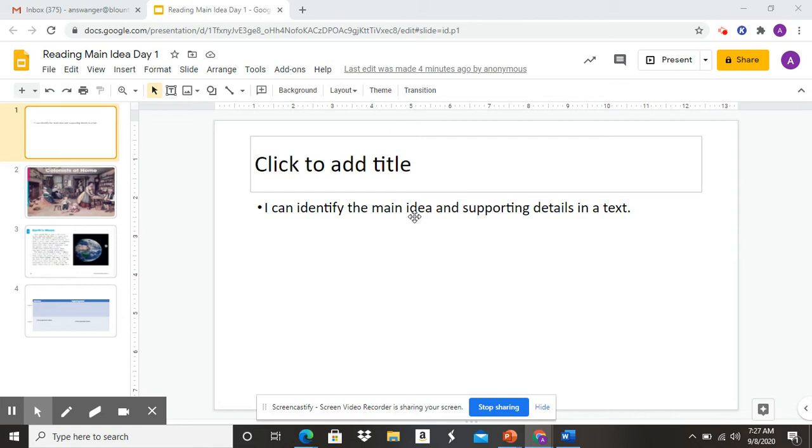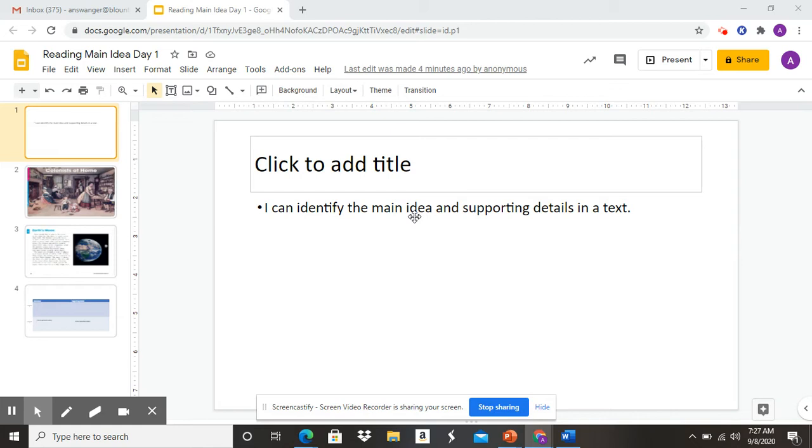Okay. So the main idea of what I just told you was that it is important to be physically fit. Okay. A supporting detail is like the benefits of exercise. So my main idea was it's important for me to be physically fit. And I said that in my very first sentence. I stated that. And then I gave you details or reasons. I told you what exercise does for you. It helps your muscles and your bones stay strong, okay?